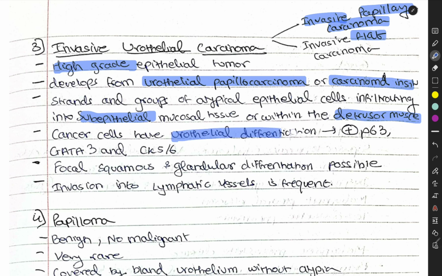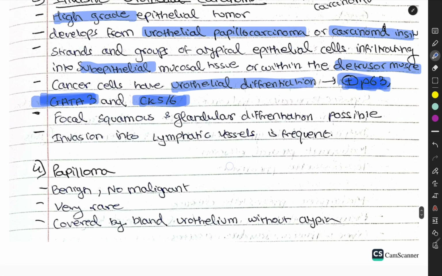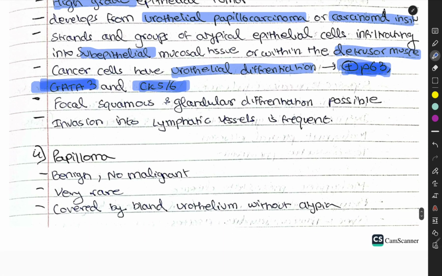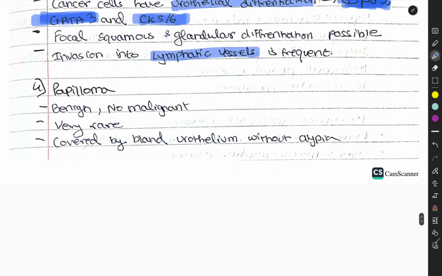Cancer cells have urothelial differentiation and are positive for P63, GATA3, and CK5 and 6. Focal squamous and glandular differentiation is possible. Invasion into the lymph vessels is frequent.